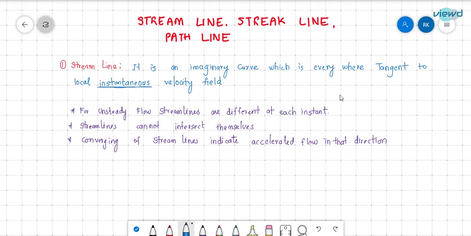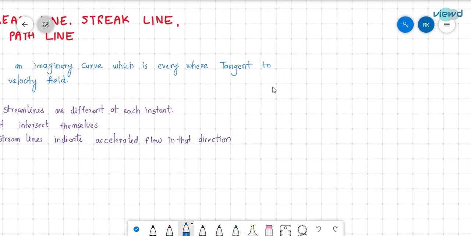So what is instantaneous? Fluid particles will be flowing everywhere in a path, and if we draw a tangent to every particle, and draw a line joining all these particles at any particular instant, for example t seconds, so at t seconds these particles will be in this position.